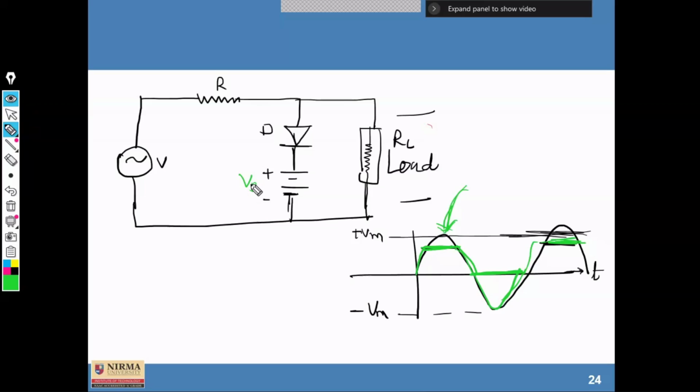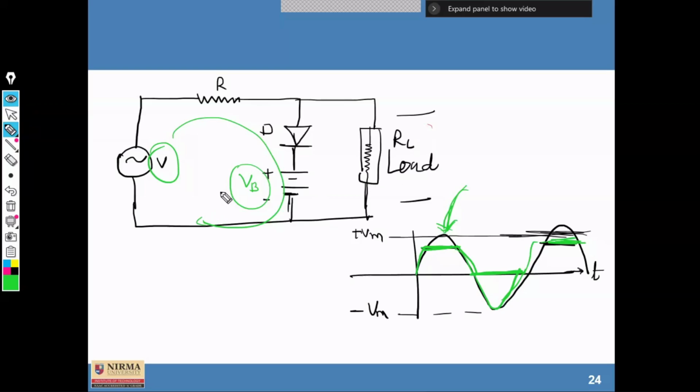Please keep in mind the input voltage, because only if the potential of this source is more than this can that happen. When the input voltage is greater than plus VB, the diode behaves as a short circuit, and hence the output voltage equals plus VB.